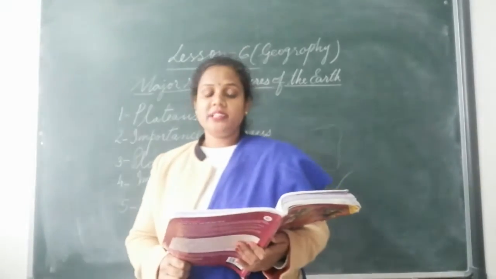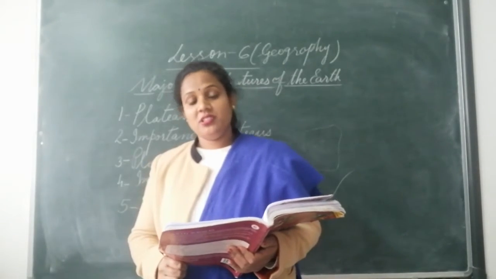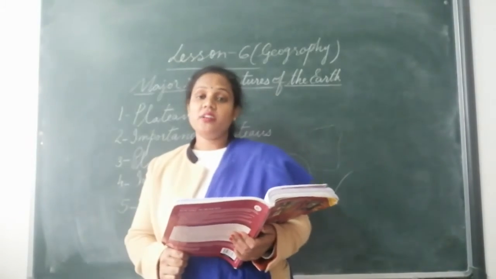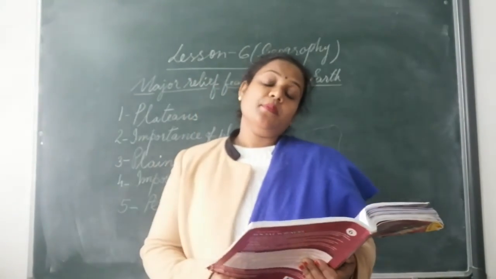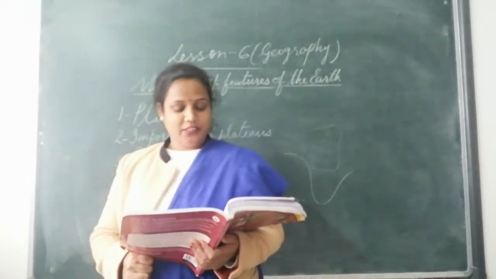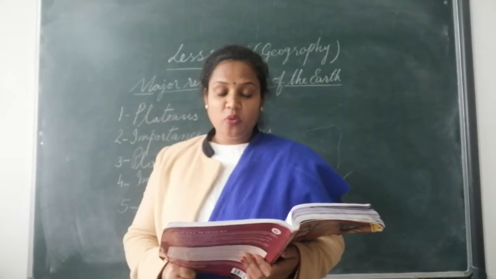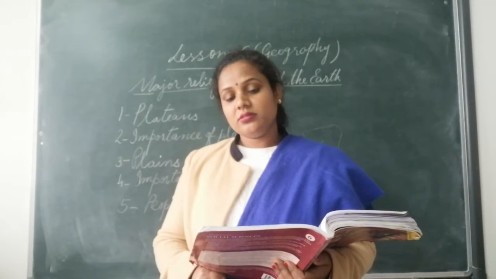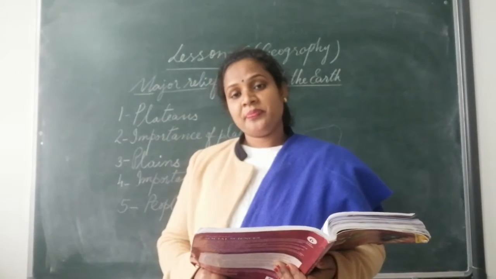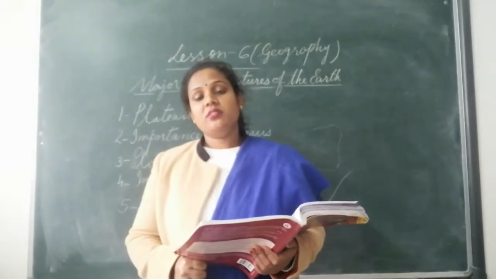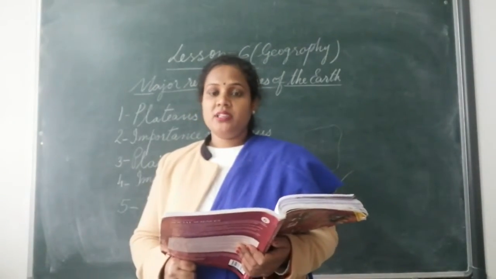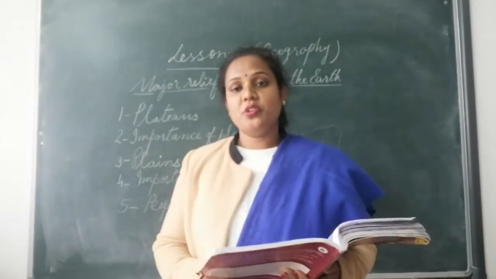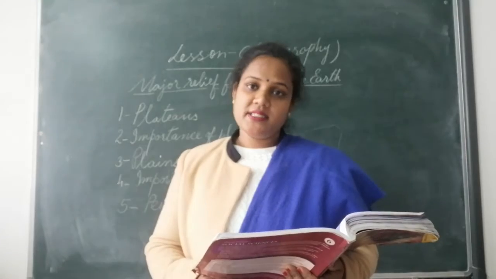For example, the Chota Nagpur plateau in India is rich. Here we find plenty of coal and plenty of iron. कोयला और लोहे की खानें बहुत मिलती हैं छोटा नागपुर के प्लेटो में. There are many waterfalls. Not only do we find minerals here, but plateaus have waterfalls. झरने होते हैं, and these waterfalls are used for generating electricity.